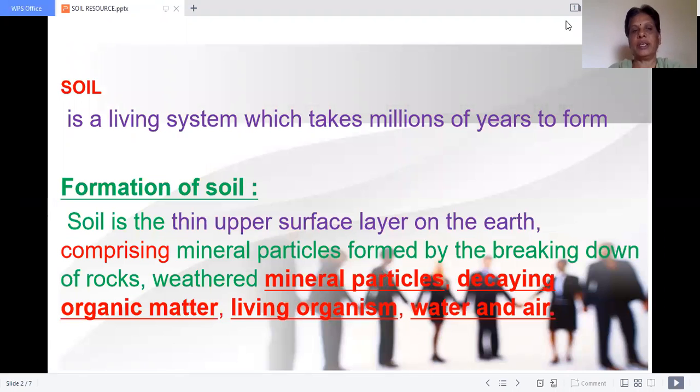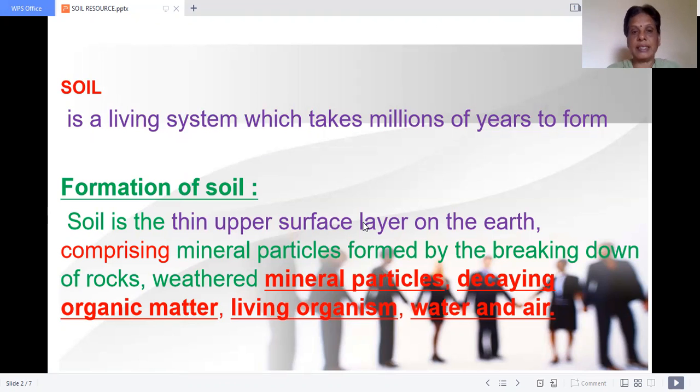What is soil first of all? It's a living system. Soil is a living system which takes millions of years to form. For us, as we are seeing the soil, it looks like a simple thing, but it is not a simple matter, children. It takes millions of years to form 1 inch of soil. How is soil formed? Soil is the thin upper surface layer of the earth, the crust. The top layer of the earth is called soil.